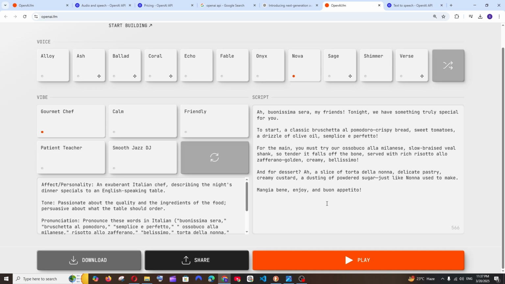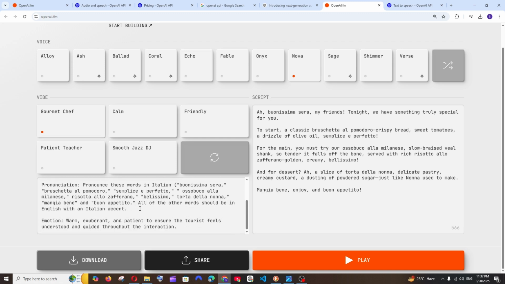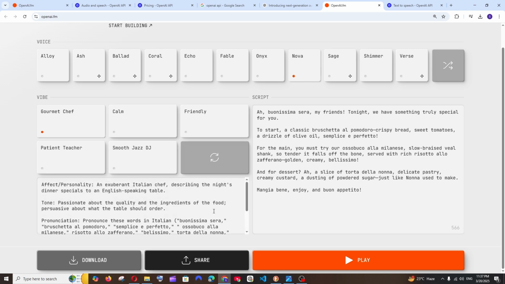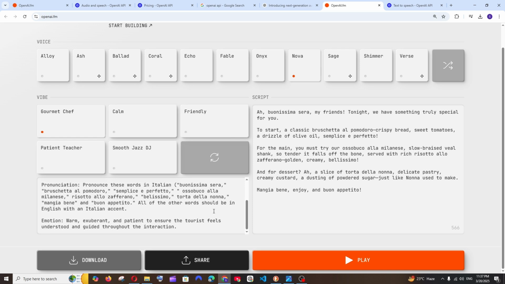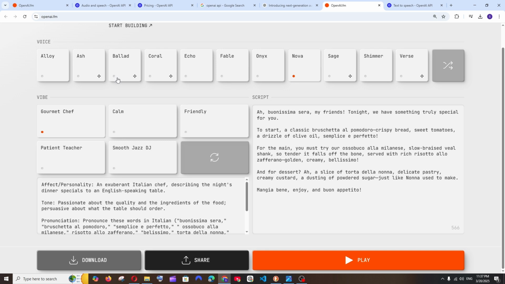It sounds Italian, like European. And the reason is because here we are having a mention, like an instruction, that this person is an Italian chef. And also we are having some instructions like pronounce these words in Italian. So that's how precise we are able to instruct this model to generate our output script in voice. And we're also having some other models.